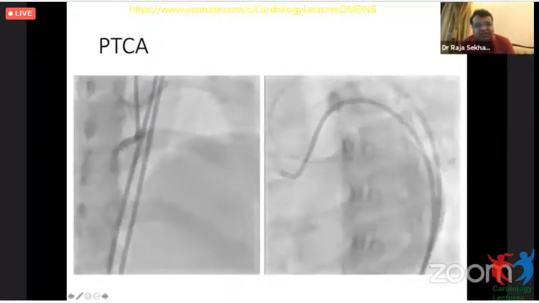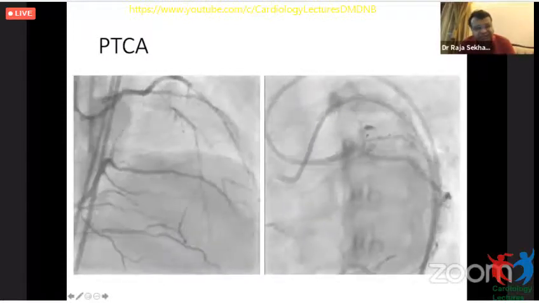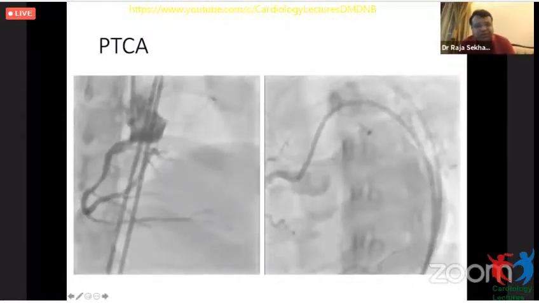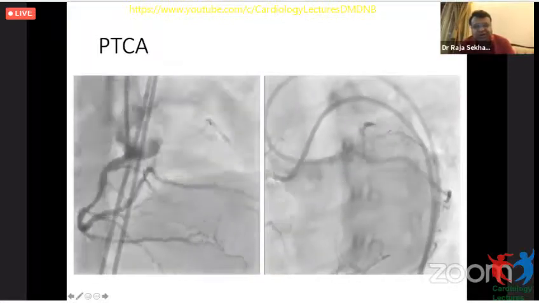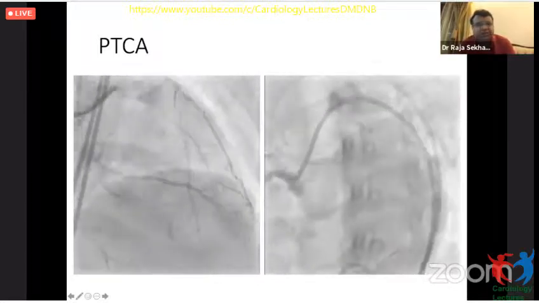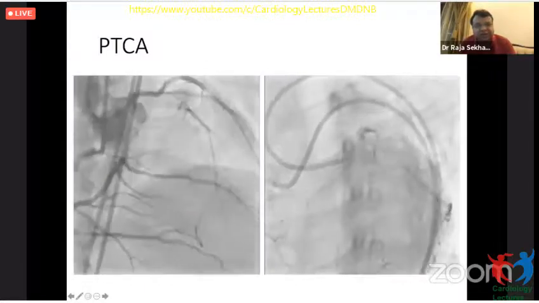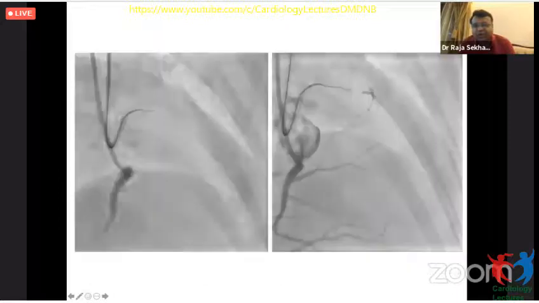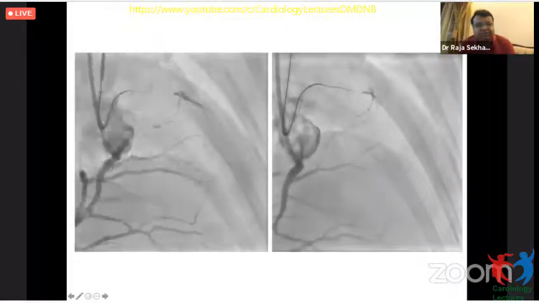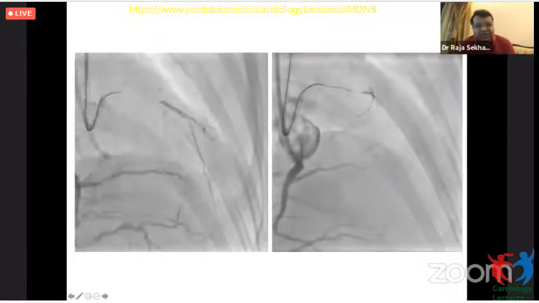So we started with bilateral injections, bifemoral arterial approach. We delineated the CTO segment, not really very long, but not really short either. It didn't appear to have much calcium, but while doing the procedure, we felt that towards the end of the CTO segment, there was some significant calcium.